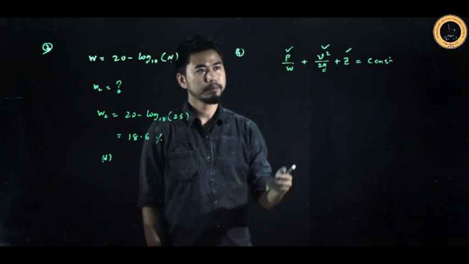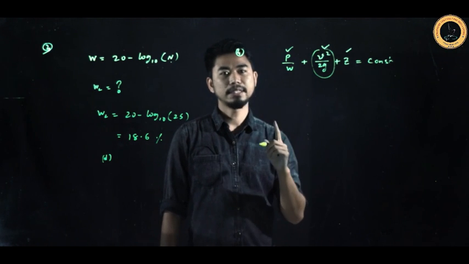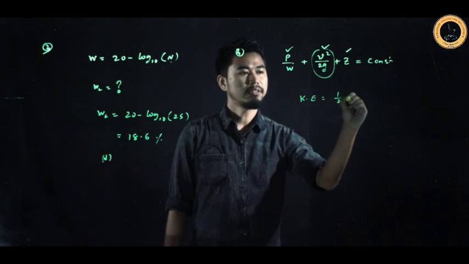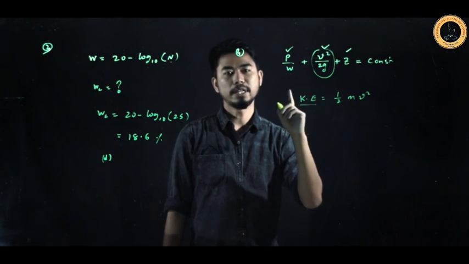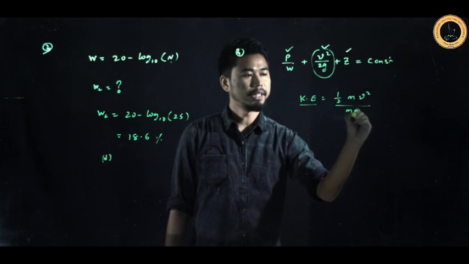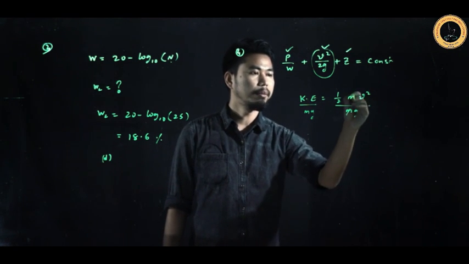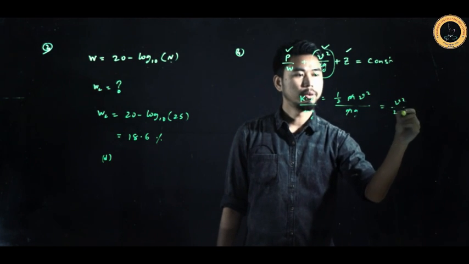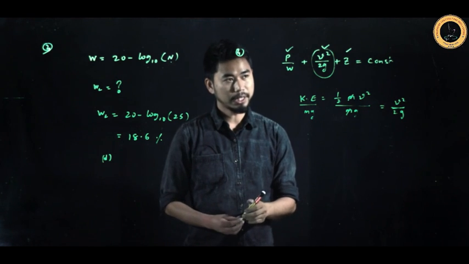See how. What is this term? It is the kinetic energy per unit weight. Kinetic energy is half mv square. If you divide this kinetic energy by unit weight, that means by mg, m and m get cancelled, so it will be v square by 2g. That means this is kinetic energy per unit weight.